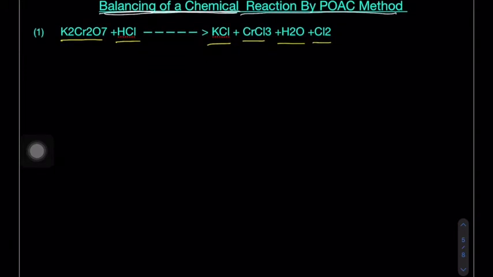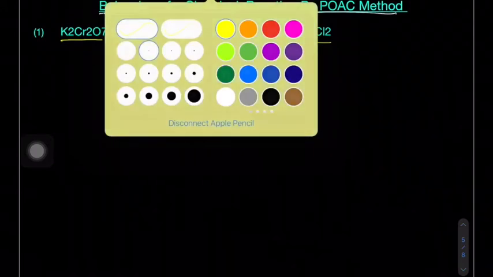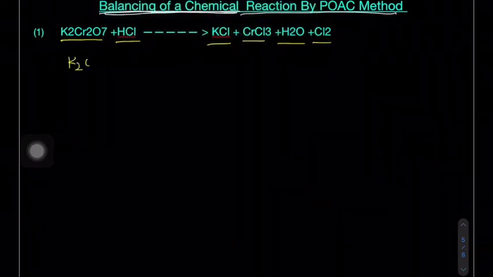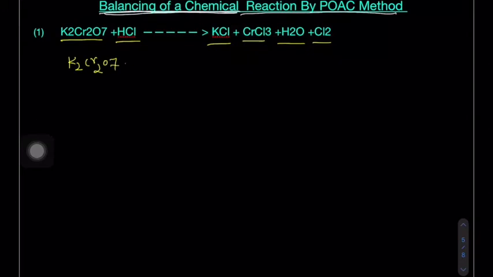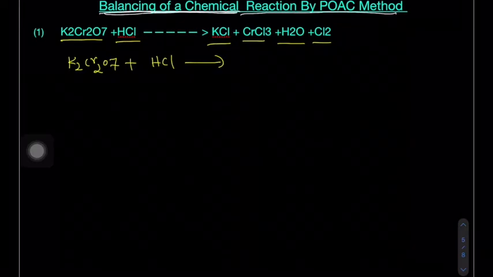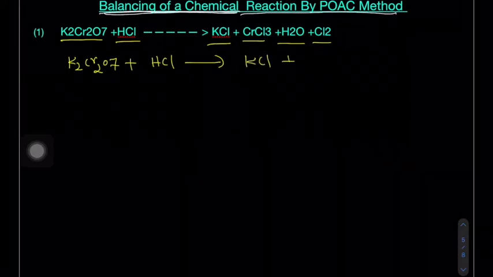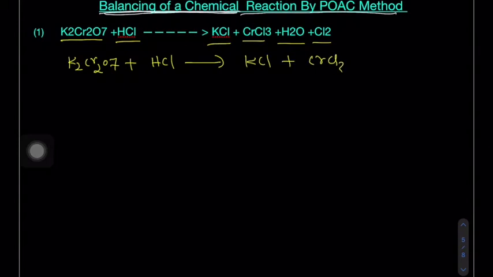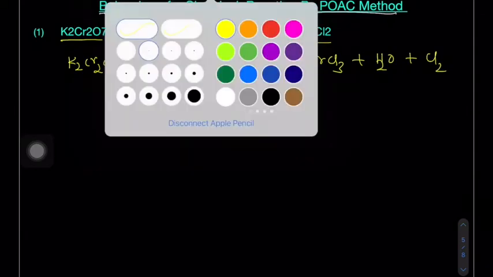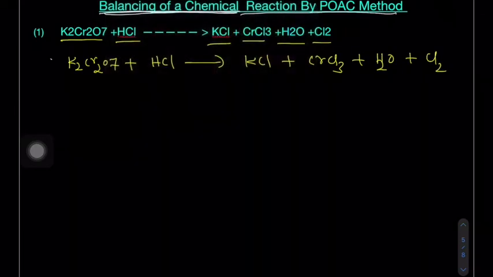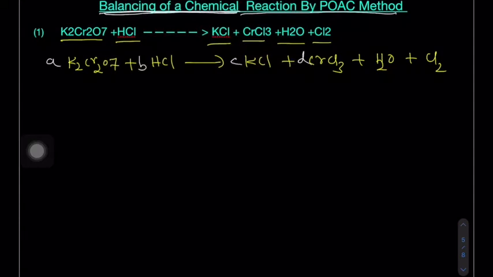First of all, I am writing the equation: K2Cr2O7 plus HCl gives KCl plus CrCl3 plus H2O plus Cl2. Now what I am doing here, I am writing some stoichiometric coefficients: small a, small b, small c, small d, small e and small f.